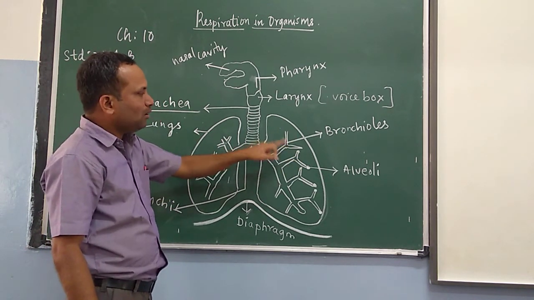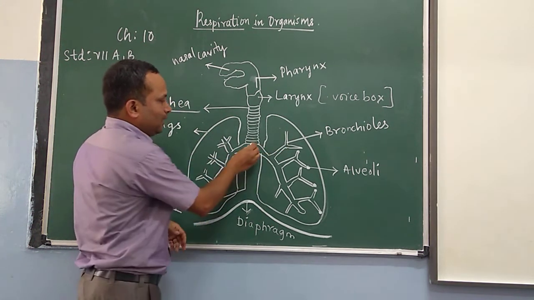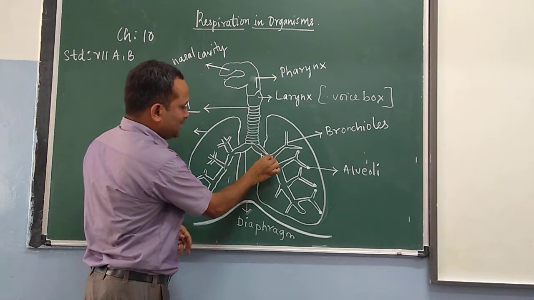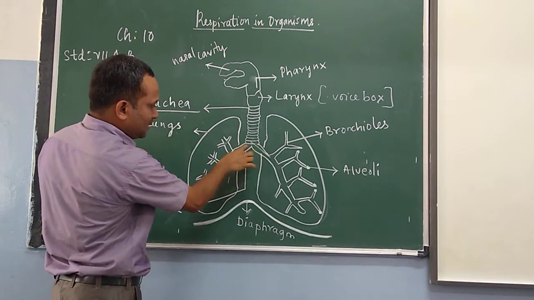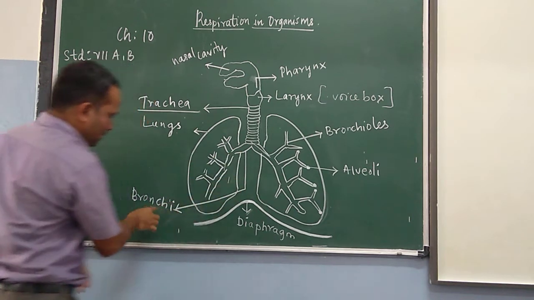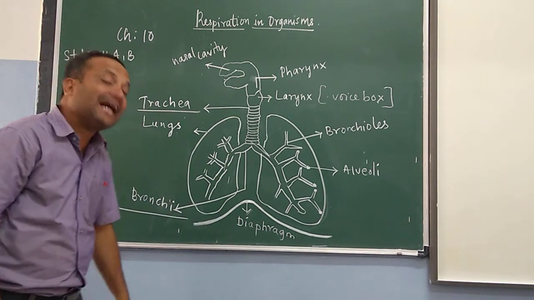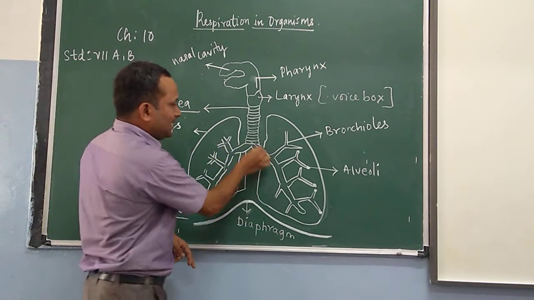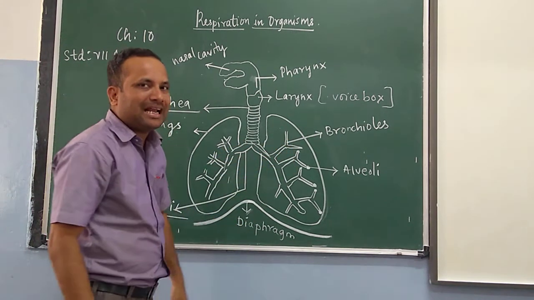When we consider one of the lungs, it is broken down into one part and another part. This part I call the bronchi. The bronchi are further broken down into the lungs.